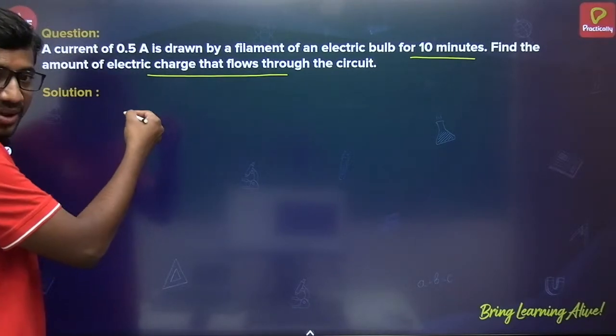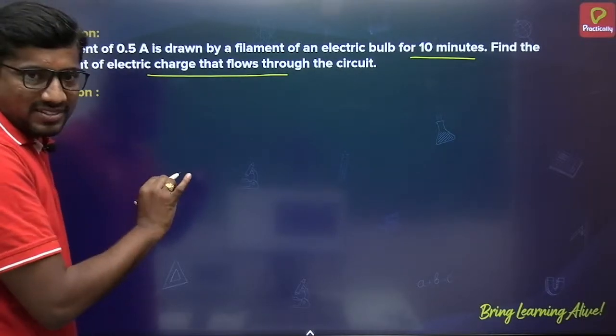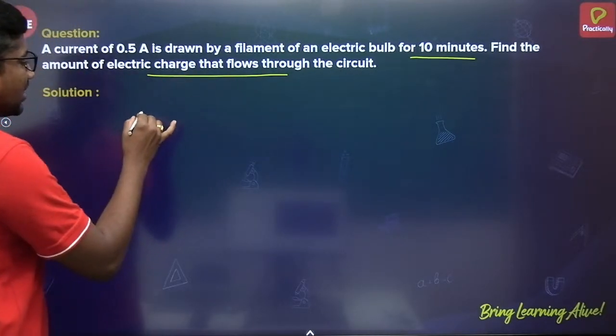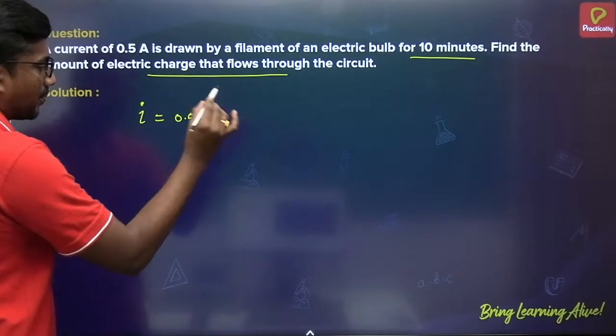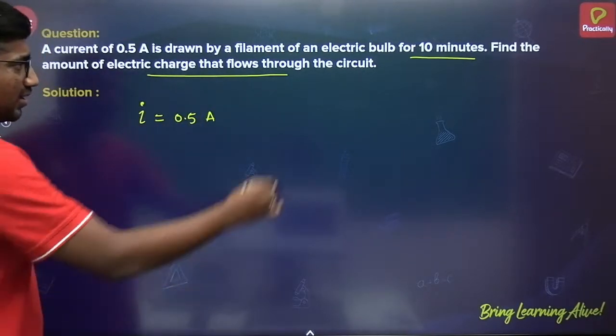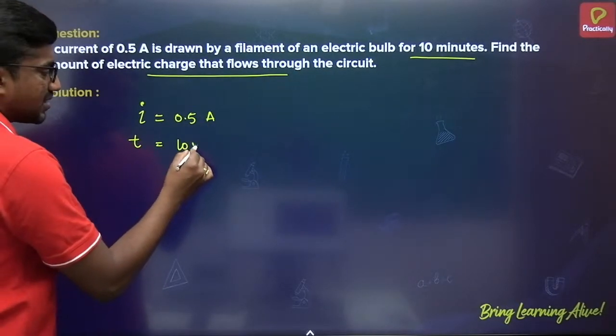In the examination you have to write step by step. Here I am writing just by using the parameters directly. Electric current is given as I = 0.5 ampere. And the time of flow t = 10 minutes is given.